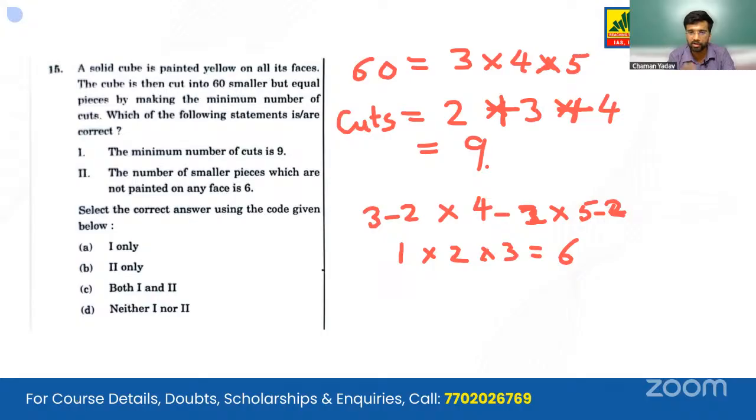The minimum number of cuts is 9. Yes, we have derived that the minimum number of cuts is 9. The number of smaller pieces which are not painted on any face are 6. We have just derived that. It is 6. So both statements 1 and 2 are satisfied. The correct answer will be option C.